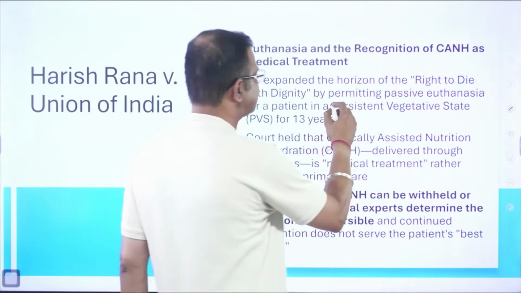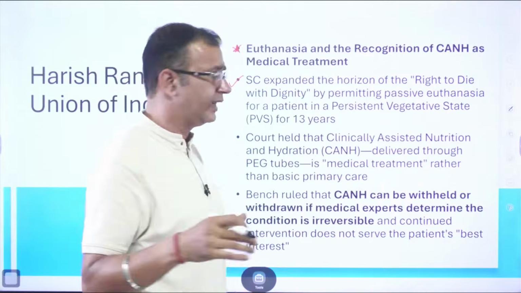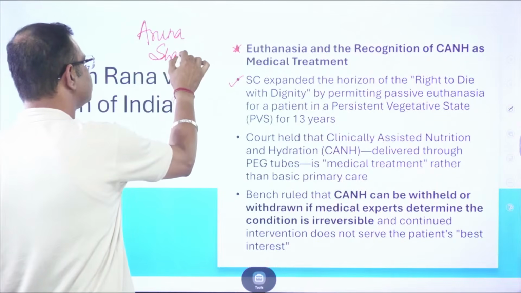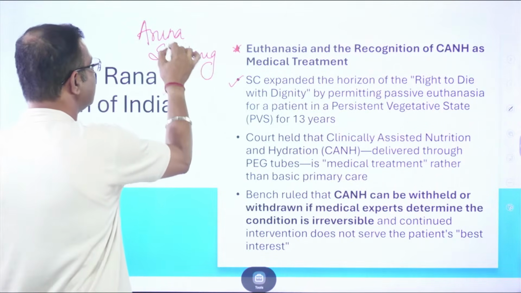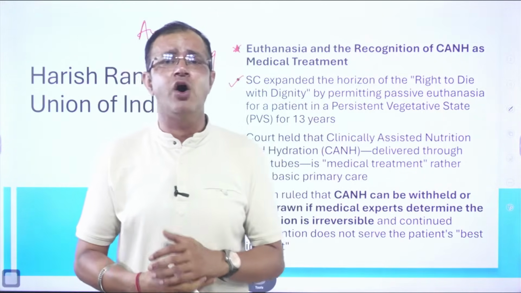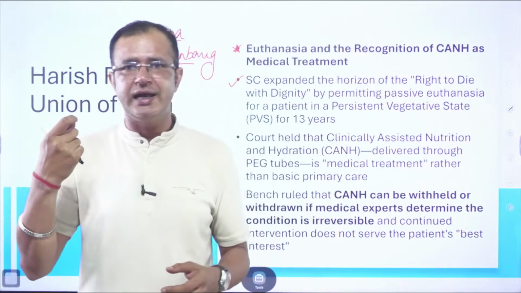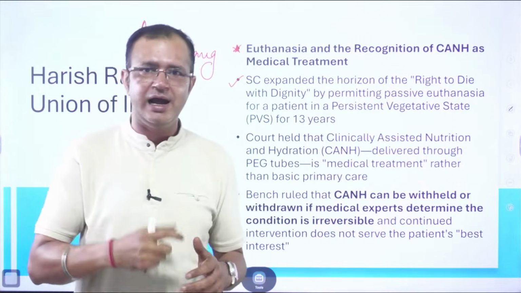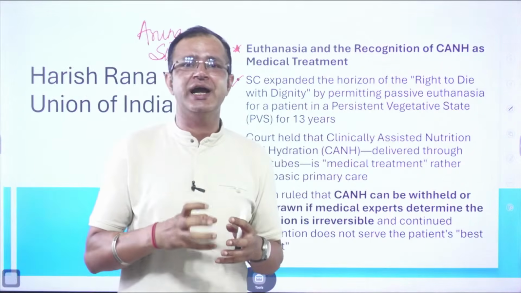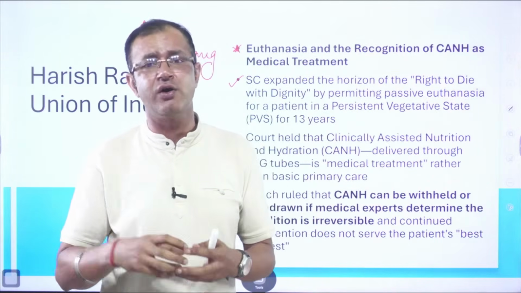Earlier, in the Aruna Shanbaug case, again a very important judgment passed by the Supreme Court, the Supreme Court laid down the principle of passive euthanasia. There are two kinds of euthanasia: active, where there is injection of a lethal drug that leads to the death of the patient, and passive, where the life support system is taken out and ultimately the patient dies because of this.